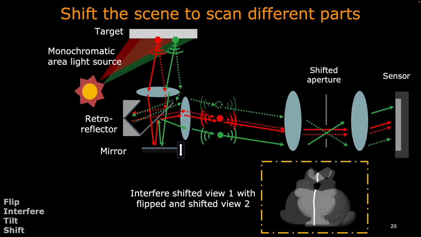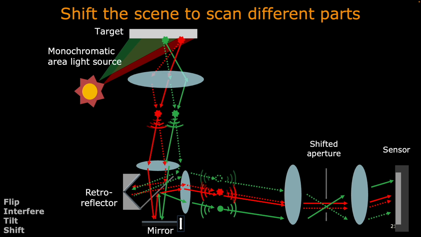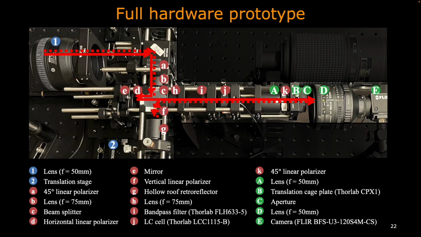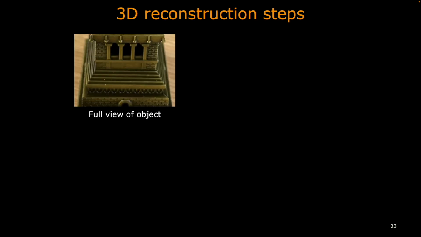Finally, to shift the scene to scan different parts, we add a relay lens in between so the scene shifts when the lens is translated. We built a hardware prototype in our lab to implement the above design. That summarizes the full pipeline of 3D reconstruction.